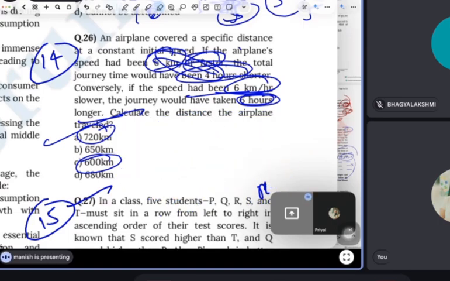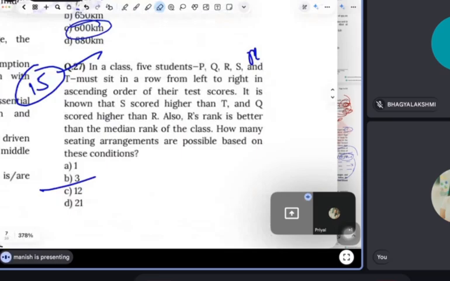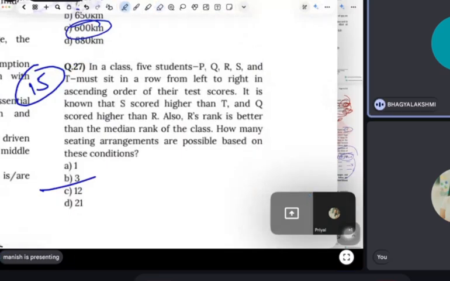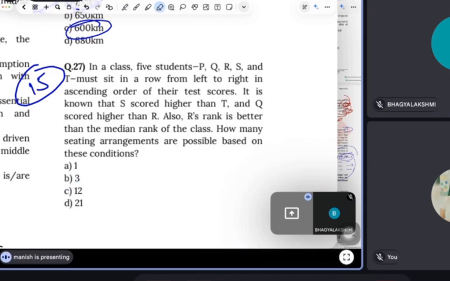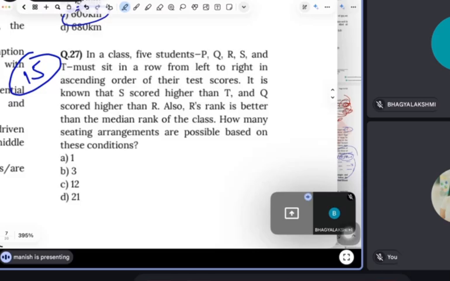Read this. In a class, 5 students P, Q, R, S and T must sit in a row from left to right in ascending order of the test scores. It is known that S scored higher than T, Q scored higher than R. Also, R's rank is better than median rank of the class. How many seating arrangements are possible based on this condition? See, guys, this is a simple question. There are 5 persons actually. Okay, arrange them.